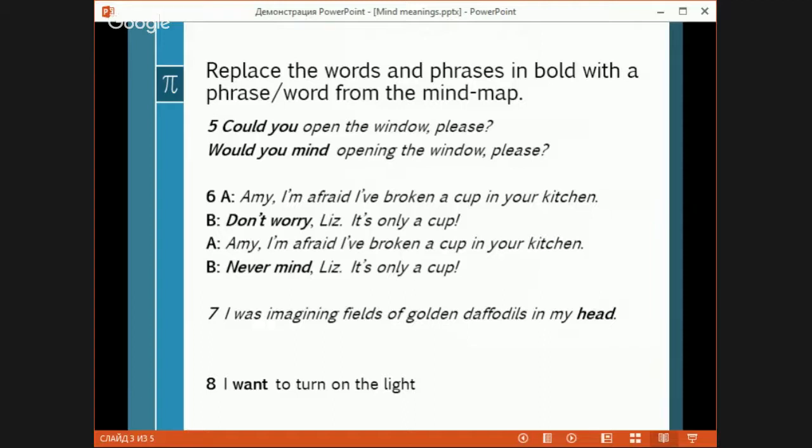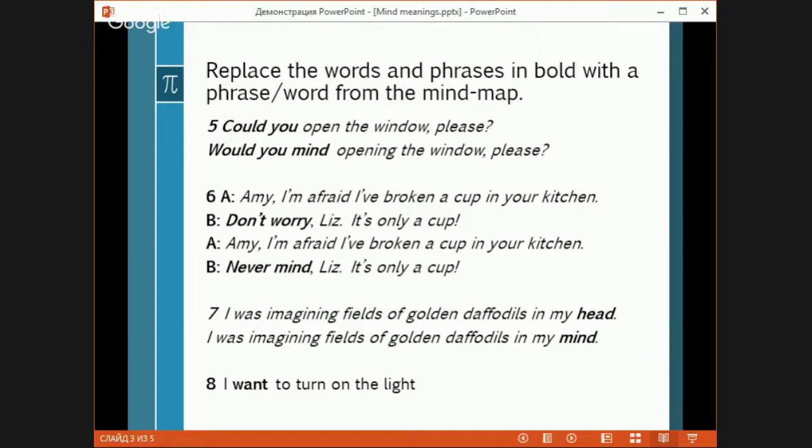I was imagining fields of golden daffodils in my head. Remember how we can change it? We can say it in my mind. It's like inside my head, let's say. Not like in, well, I don't think that we can say in brain. So that doesn't sound all right.